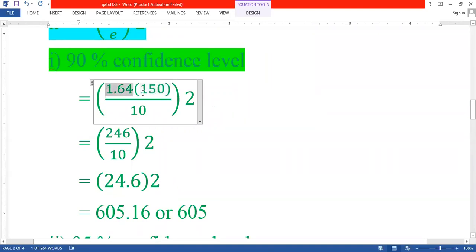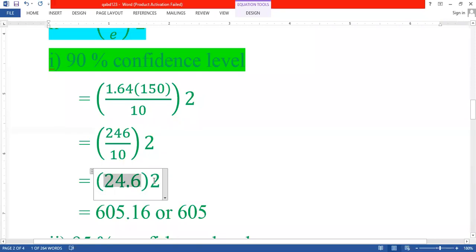So when we multiply 1.64 into 150, we get 246. Here 246 divided by 10, we get 24.6 whole square.